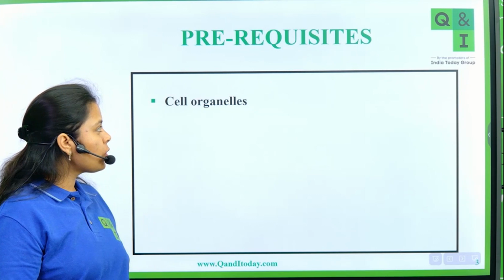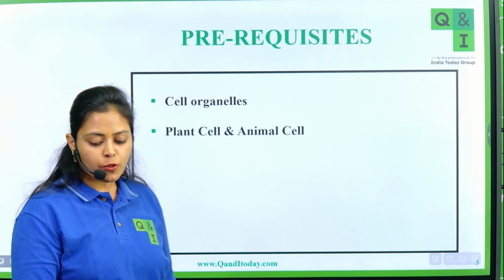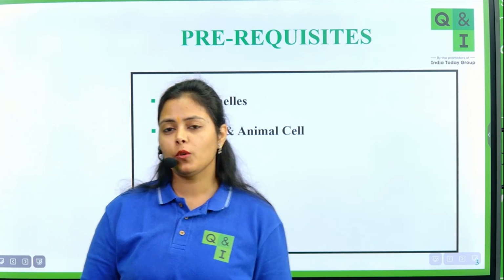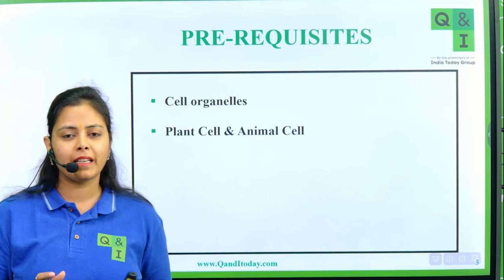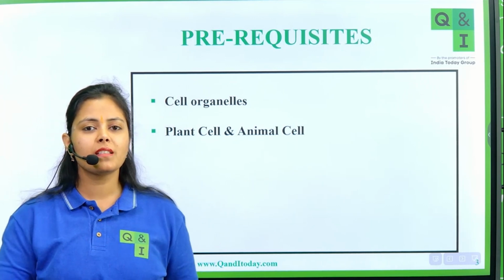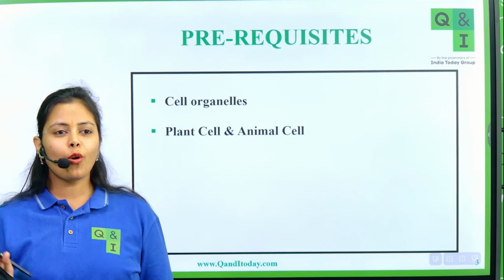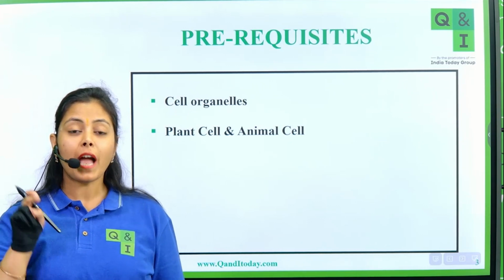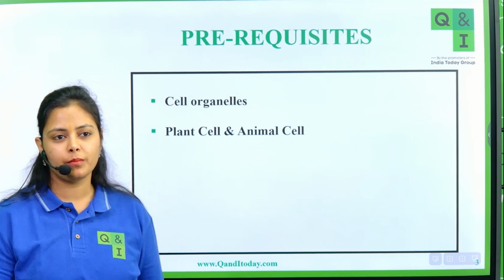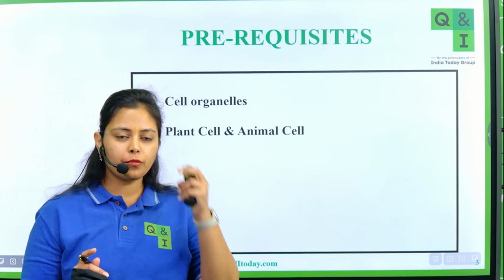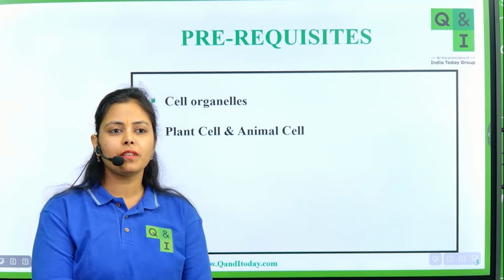Okay. Now, I think cell organelles are thorough with you people, and plant cell and animal cell. So today we are going to talk about vacuoles, and for that I believe personally that till now you have this clarity: what's the difference between a plant cell and an animal cell? So can you people write it in the chat box? What's the basic difference between a plant cell and an animal cell? Any one particular, very peculiar difference? Quickly write it in the chat box, everyone.